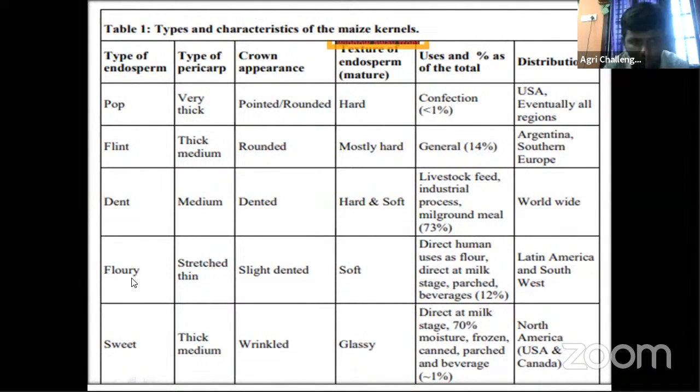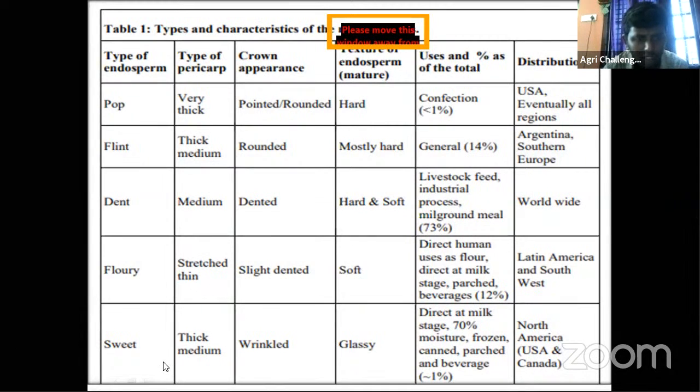Then flour corn: tall stature, thin pericarp, slightly dented, endosperm is soft, direct human use as flour, and directly at milk stage. Maize we are using directly at milk stage. Then different beverage purposes and all those things. It consists of 12% of the total maize production, and is mostly cultivated in Latin America and the southwest portion of America.